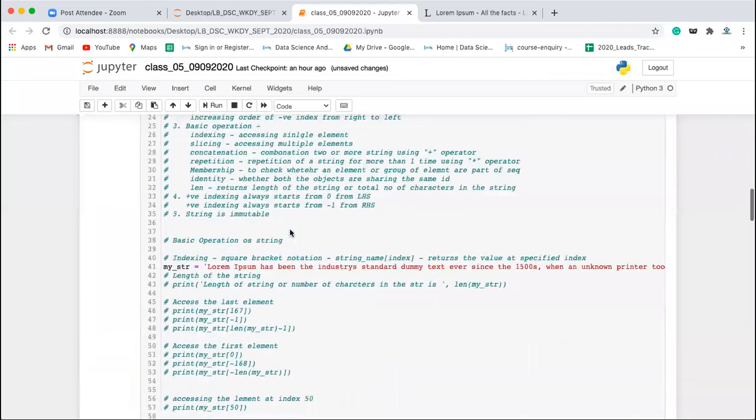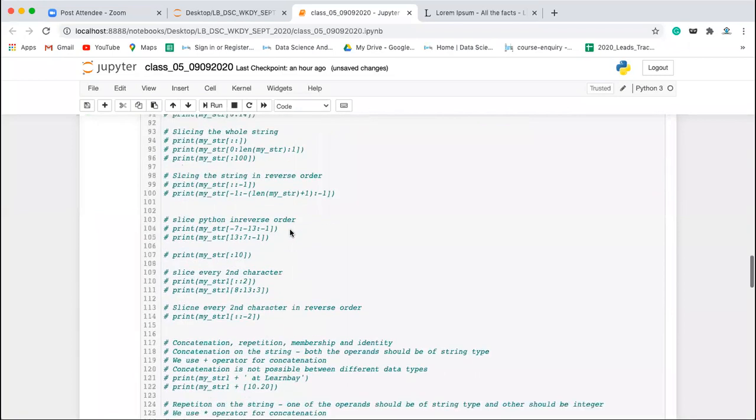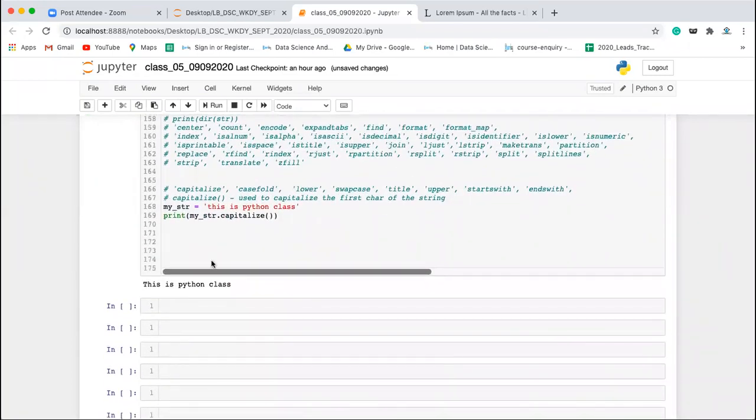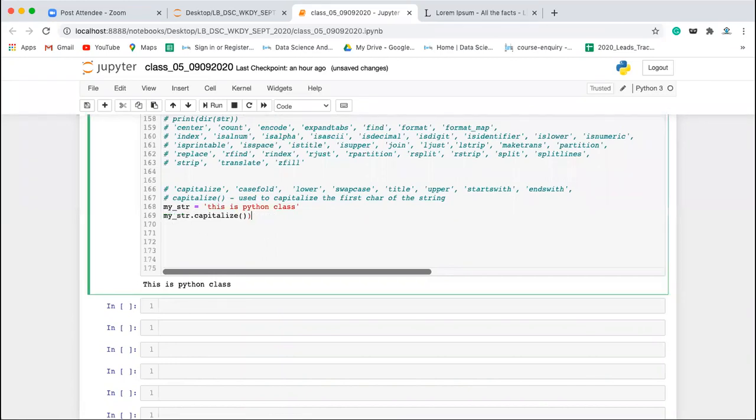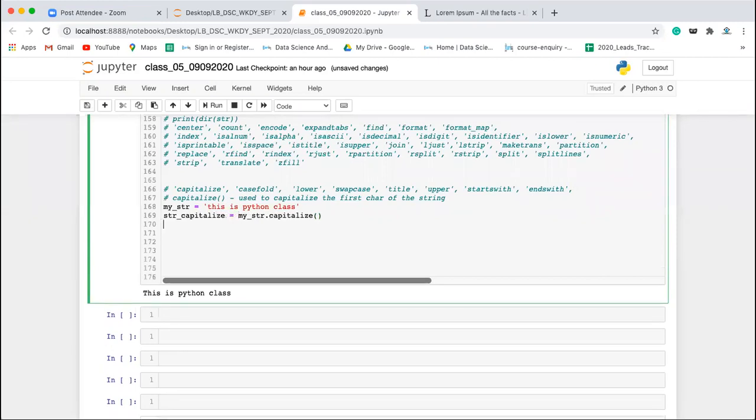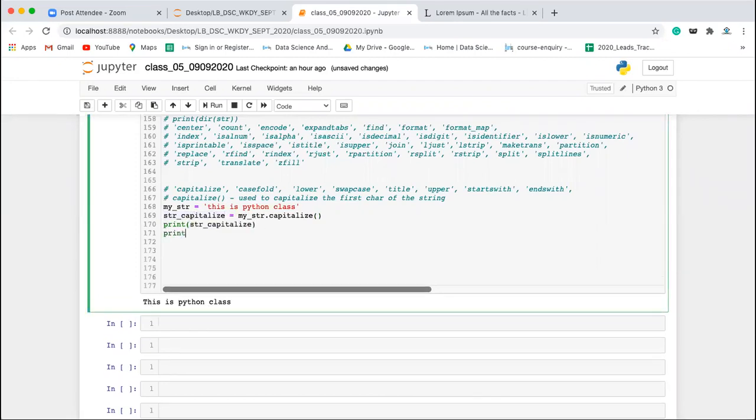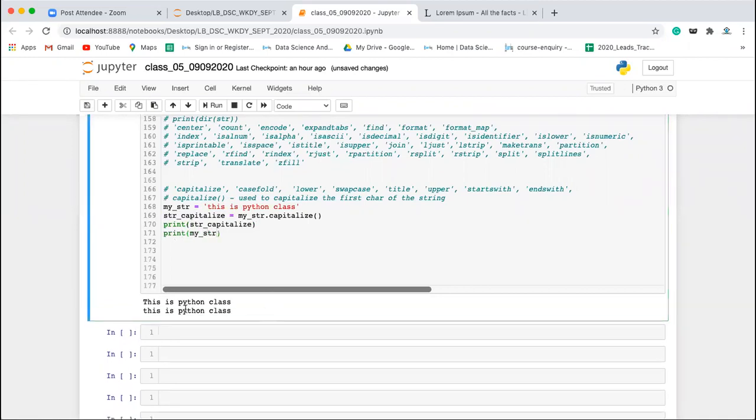Okay. So now I hope this is clear. What is mutable and what is immutable? Why I discussed this point is because any operation you do on a string will create a new string object. So if you are applying my_str dot capitalize, actually it is creating one string object. So I can write str_capitalize is equal to this. Now if you print str_capitalize, this is the updated one. And if you print my_str, it is still the previous string object. It has not been changed. Clear, everyone?